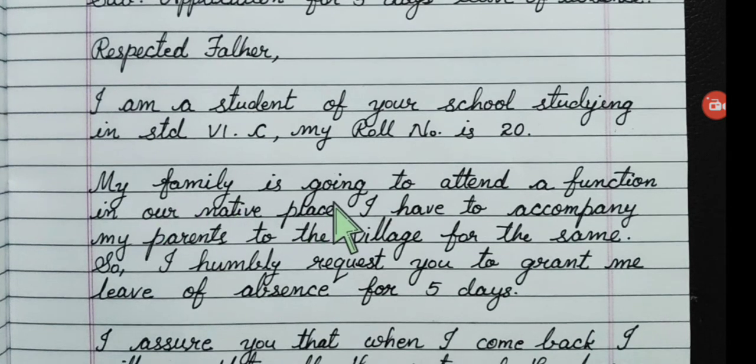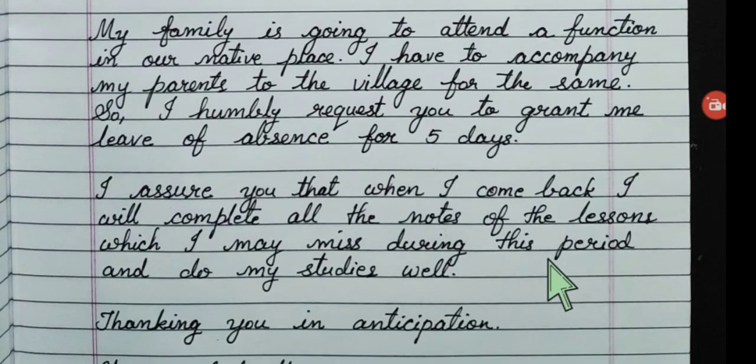My family is going to attend a function in our native place. I have to accompany my parents to the village for the same. So, I humbly request you to grant me leave of absence for 5 days. You have to even mention here which date, from which day to what date you require the leave. You can mention clearly here.